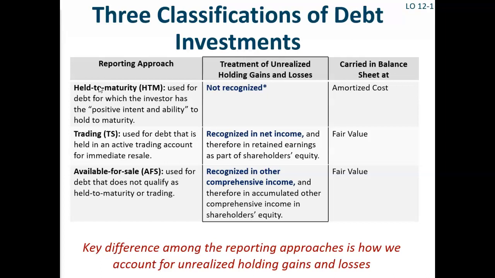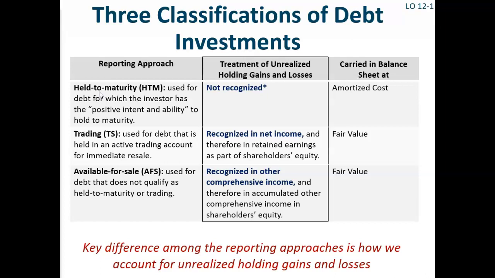So if an investor has the positive intent and ability to hold the security to maturity, the investment should be classified as held to maturity, HTM. Debt securities cannot be classified as held to maturity if the investor might sell them before the maturity date in response to changes in market prices or interest rates, or to meet the investor's liquidity needs or other similar factors.